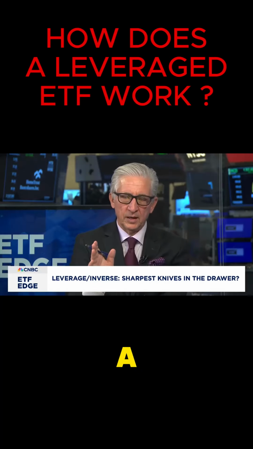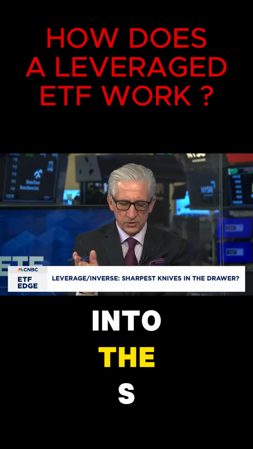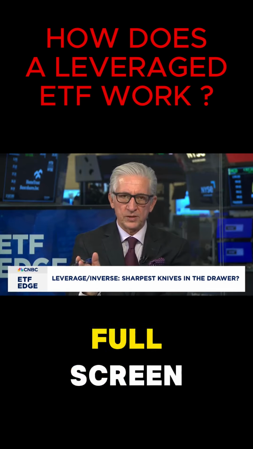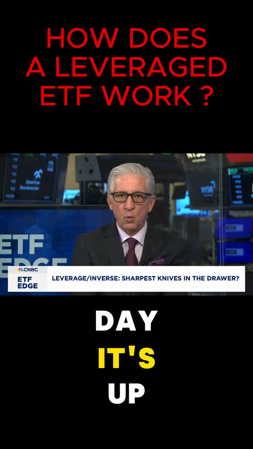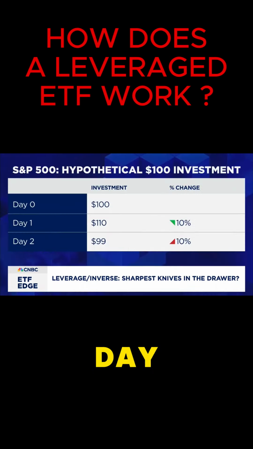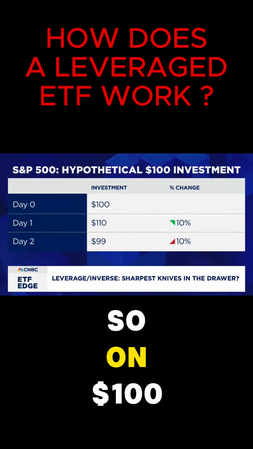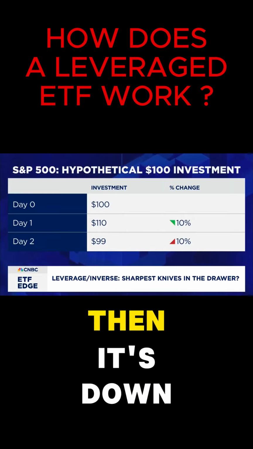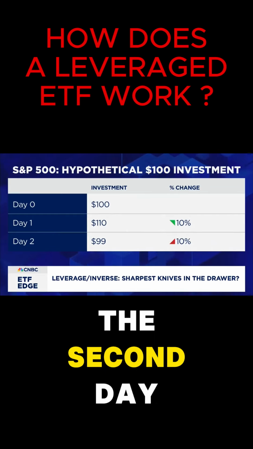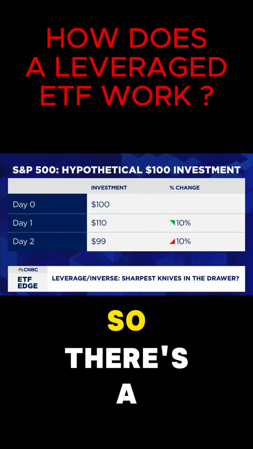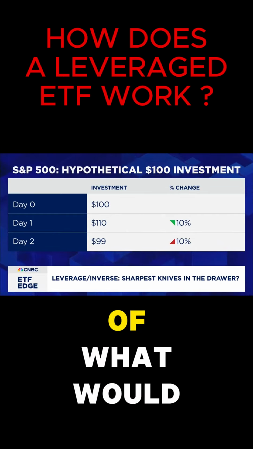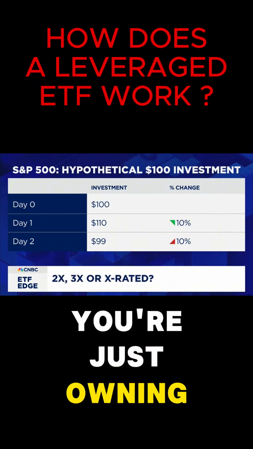So let's take an example of you put $100 into the S&P 500 over 2 days. We have a full screen that explains. Say it's $100, and say one day it's up 10%, and the next day it's down 10%. So on $100, on the end of the first day, you have $110, right? Then it's down another 10% the second day, and you have $99. Okay, so there's a typical example of what would happen if you would think that you're just owning that.